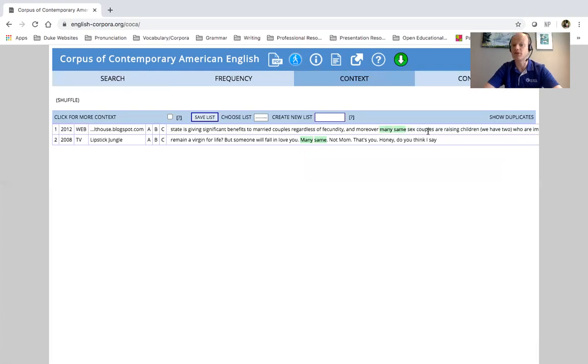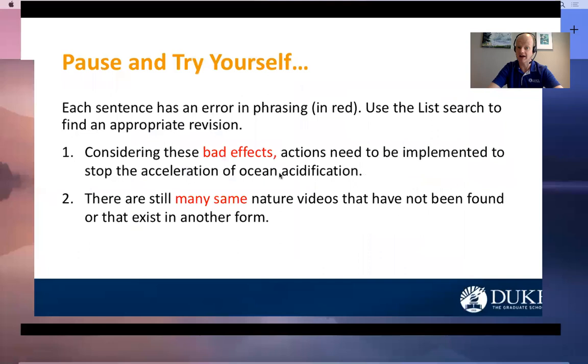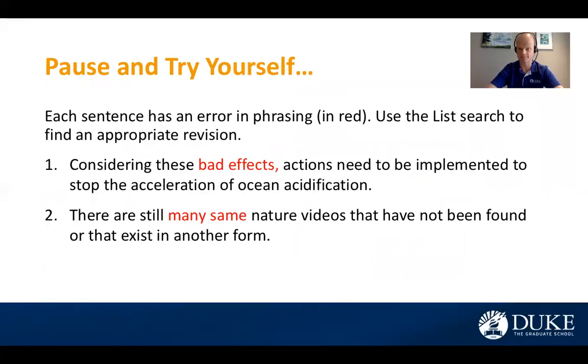And here, many same-sex couples, right? So that's not even the same context. One of these we can eliminate right away. So you might determine that same is the incorrect word form. You might go to other resources that you have to determine what different word form we could use here. If it's not found in the corpus, there's a good chance that it's just not something that we say or use in a more natural English environment. So you might decide to revise this to say many similar nature videos.